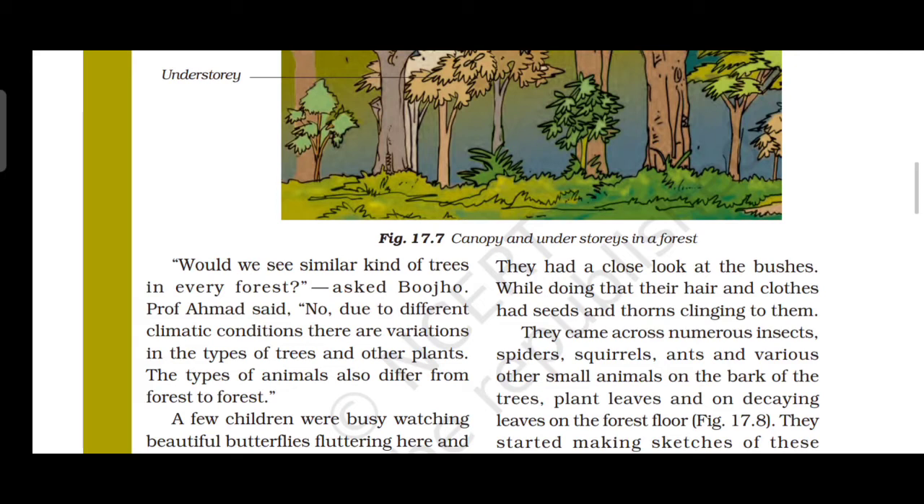Then, the dead leaf layer on the forest floor was like what? Walking over a spongy carpet. This looks like a spongy carpet. The dead leaves layer on the forest floor looks like what? A spongy carpet. We all know about a spongy carpet, right? It is very smooth. Likewise, the dead leaves are on the floor of the forest. Okay, they are comparing these two with the carpet.